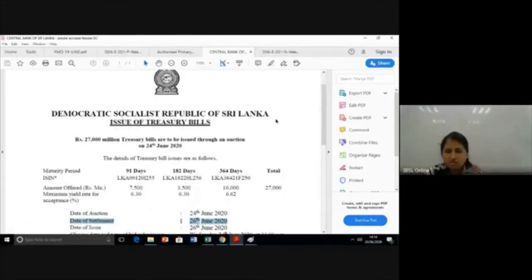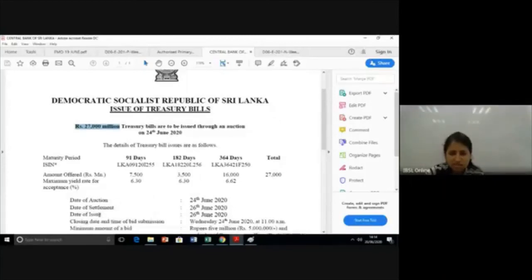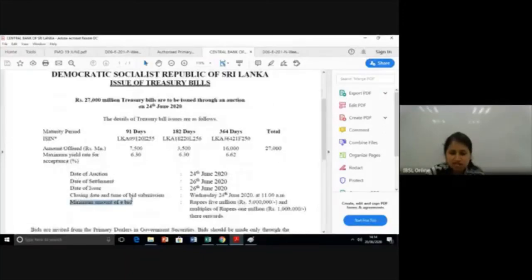So out of this one notice, you can get so much information. That's what we are trying to do, link what we study with the practical situation. And also note this, we study these large denominations. See, it's 27 billion treasury bills being issued. Okay. And what is the minimum bid? Minimum bid is 5 million. So it's a larger denomination. If you don't have 5 million, you can't bid. And further bids are in multiples of 1 million. But the minimum is 5 million. Okay.